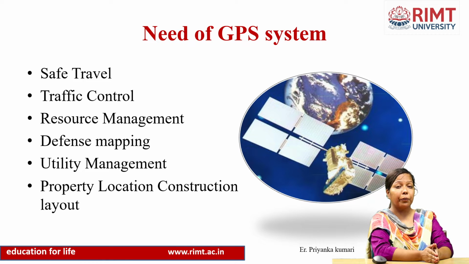After that, traffic control. Nowadays there is a strike going on at Karnal. Because of that there is huge traffic, so the traffic control police get to know about the traffic on the roads with the help of the GPS system, and they will divert the traffic by another way, right?